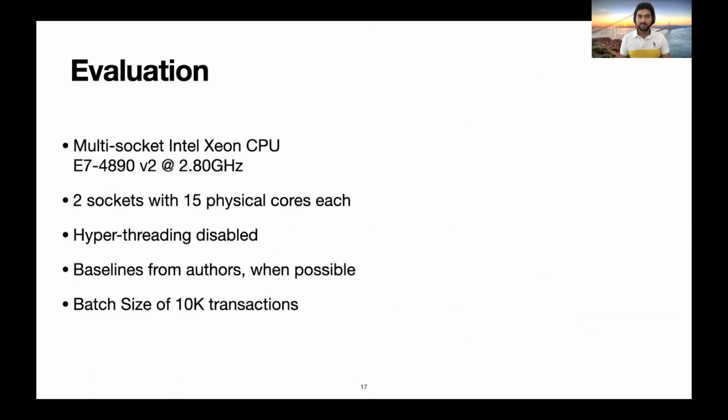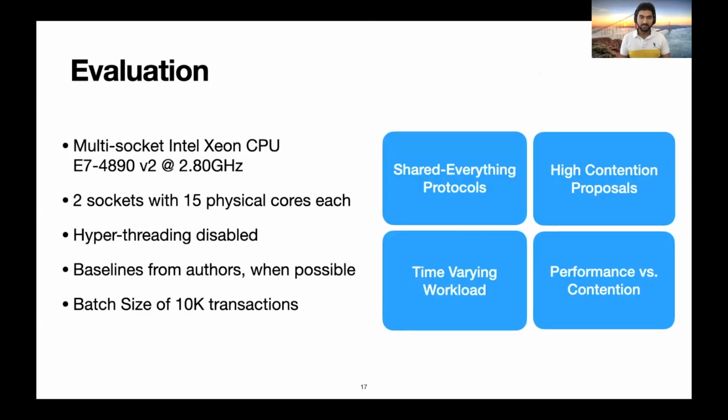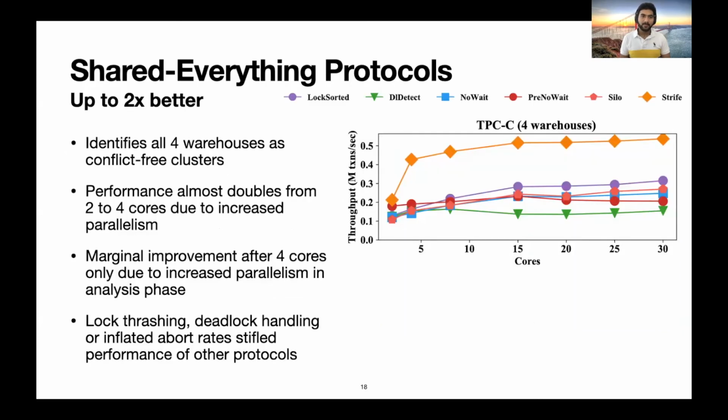Now we present our empirical evaluation. The experimental setup is as follows. All our experiments are done on a multi-socket Intel Xeon CPU with 2 sockets and 15 physical cores each, with hyperthreading disabled. We obtain baselines from authors whenever possible and use a batch size of 10,000 transactions for all our experiments. We present 4 themes of evaluation here. First, we compare Strife to shared-everything protocols, then with high contention proposals from the literature, then on a time-varying workload, and finally, evaluate its performance across the contention spectrum.